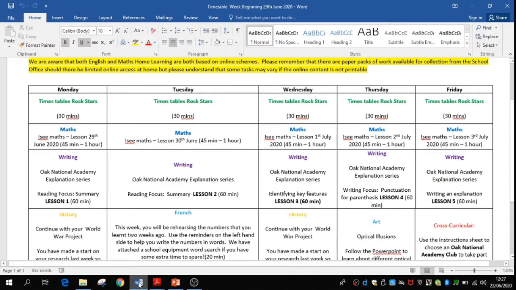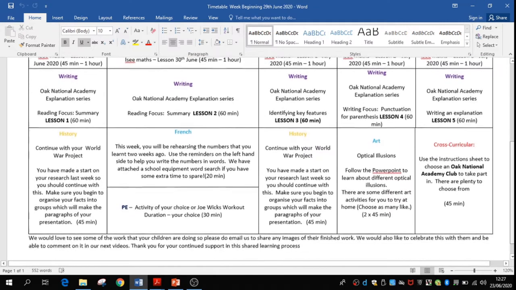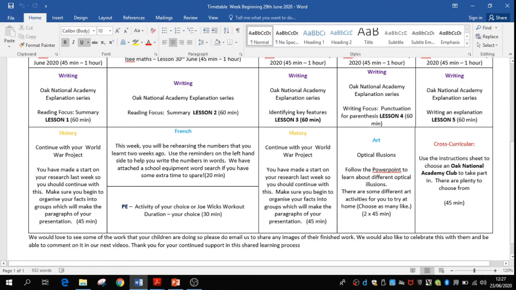So going back to the timetable now, we've covered maths and writing. We now go on to our topic work. You should now be well on your way with your World War II project. You should be now pulling together your presentation in whichever format you've decided to do it in so that you could submit it to us on the 16th of July. In addition to doing that project, where we've put 2 slots in for you to do it this week,